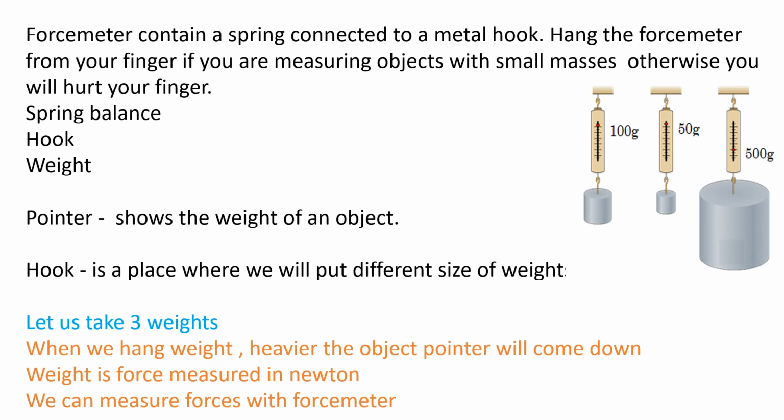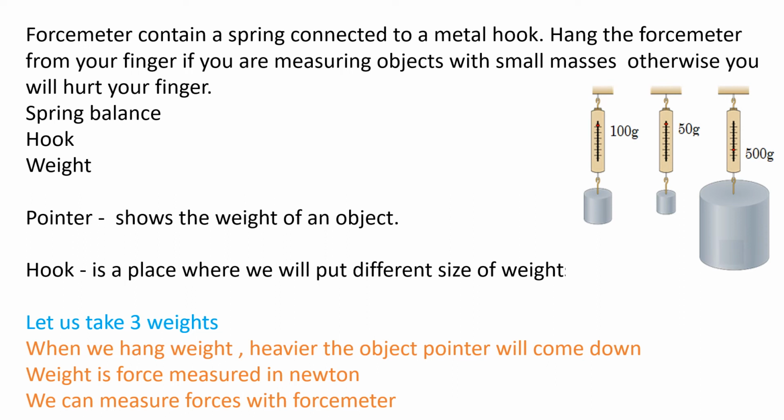Let's discuss the force meter. A force meter contains a spring connected to a metal hook. You can see the hook on which there are weights, and you hang the force meter from your finger. If you are measuring objects with smaller masses, it is easy to measure them with your finger, otherwise your finger will get hurt.